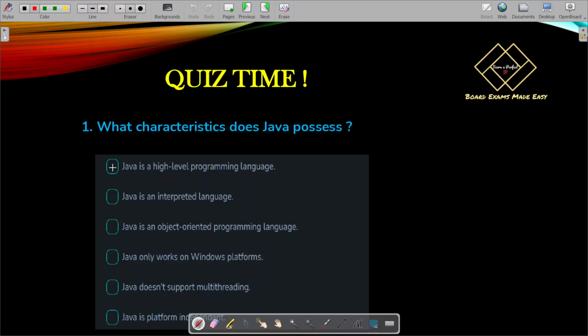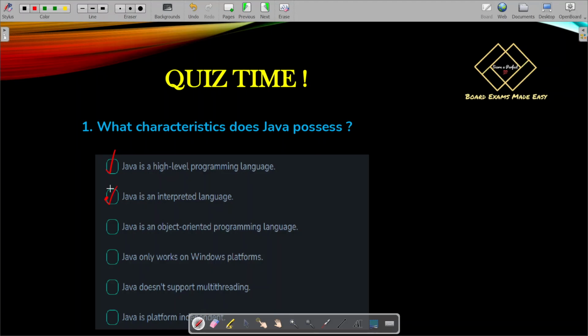Java is a high level programming language. Yes or no? Yes, Java is of course a high level programming language. That was the first point of the video. Next, Java is an interpreted language. During explaining, I have mentioned once that Java can be interpreted and compiled. Yes, Java code can both be interpreted and compiled. What is the difference between interpretation and compilation? I will come on to it later. But make sure that you know Java is an interpreted language.